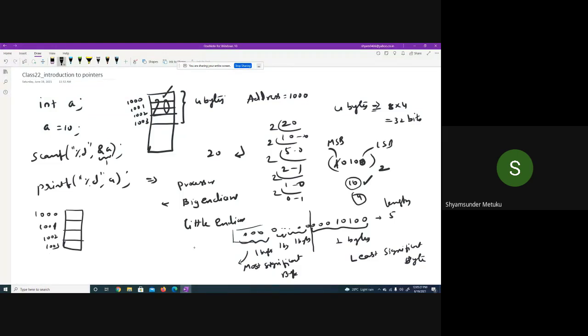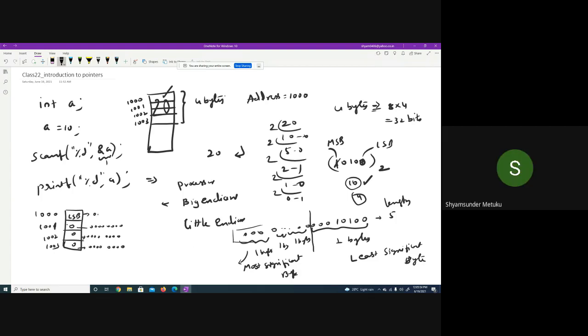Should I save the least significant byte or the most significant byte? You can save the least significant byte here, then all zeros. Each 0 indicates 8 zeros actually. Understood or not?